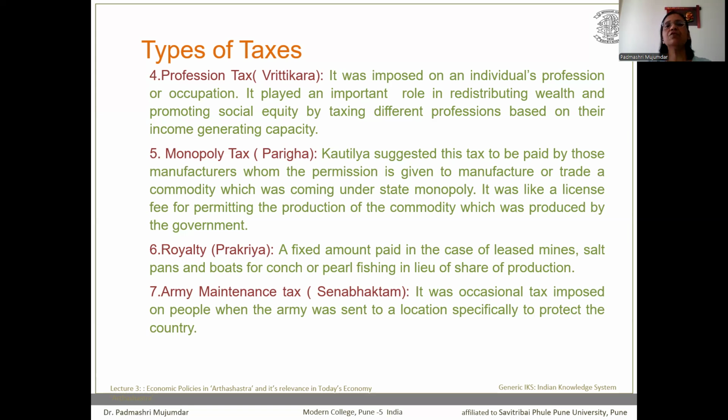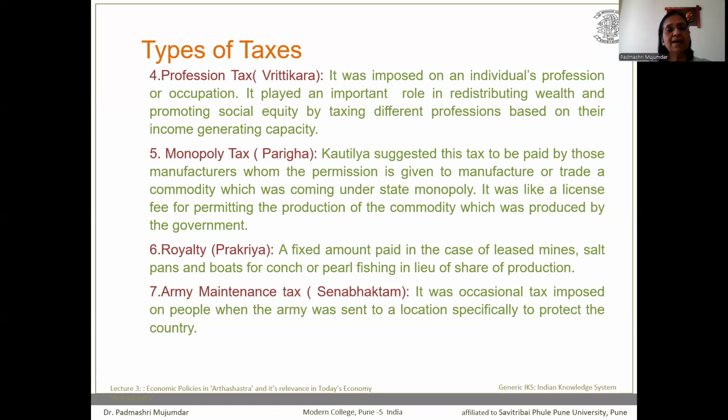The sixth category of the tax was royalty, which is known as Prakriya. A fixed amount has to be paid in this tax on leased mines, salt pans, boats for count, or even pearl fishing. And this tax was paid to the government because these are the natural resources, and the government is permitting the respective private producers to use those resources. So in lieu of such use of resources, a certain share in production should be given under this tax by those producers to the government.